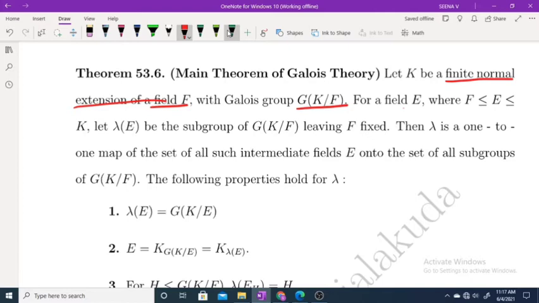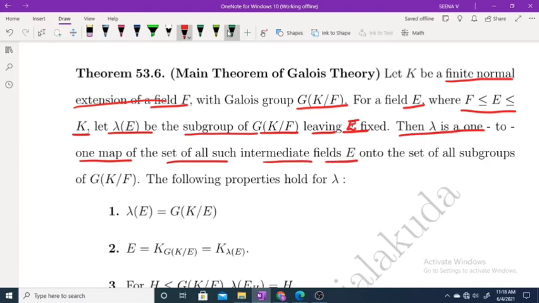For a field E where F is a subfield of E is a subfield of K, let lambda of E be the subgroup of G of K over F, leaving E fixed. Then lambda is a one-to-one map of the set of all intermediate fields E onto the set of all subgroups of G of K over F. The following properties hold for lambda.